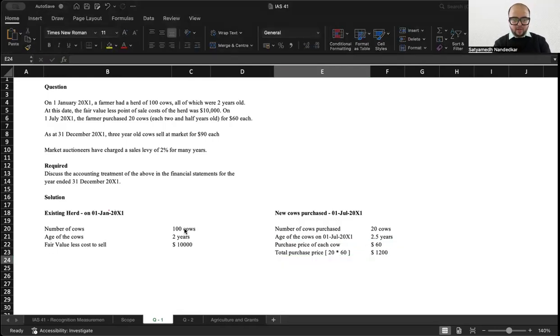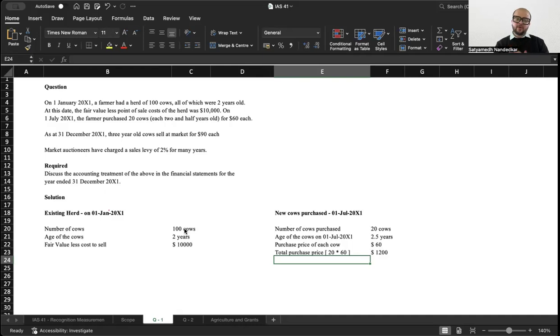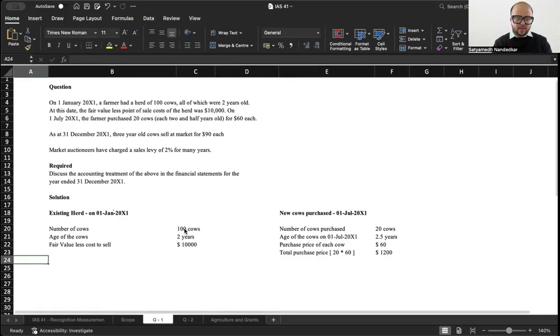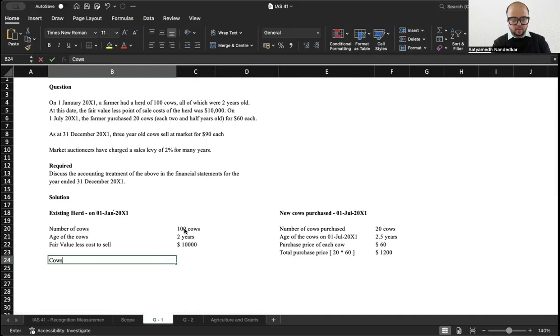And the market auctioneers, what do they do? The market auctioneers charged a levy of 2% for many years. See, on 1st of Jan 2001, the age of the cows was 2 years.